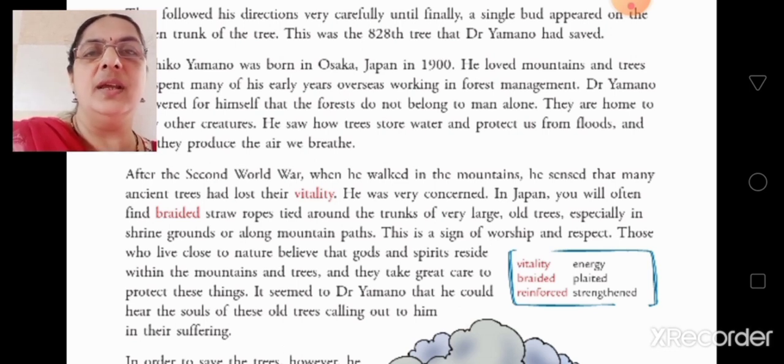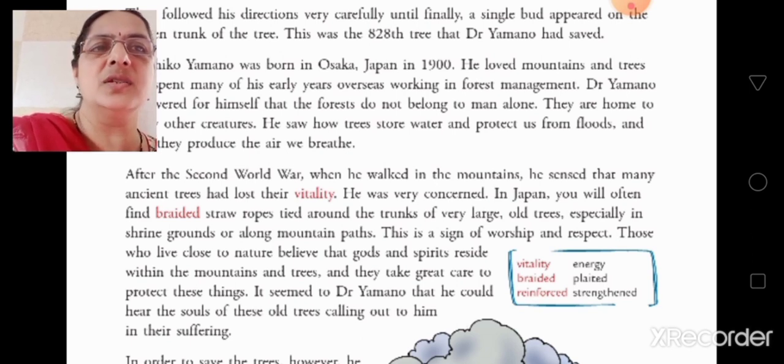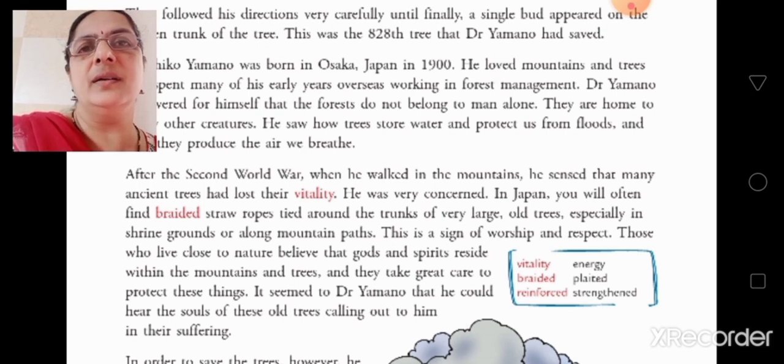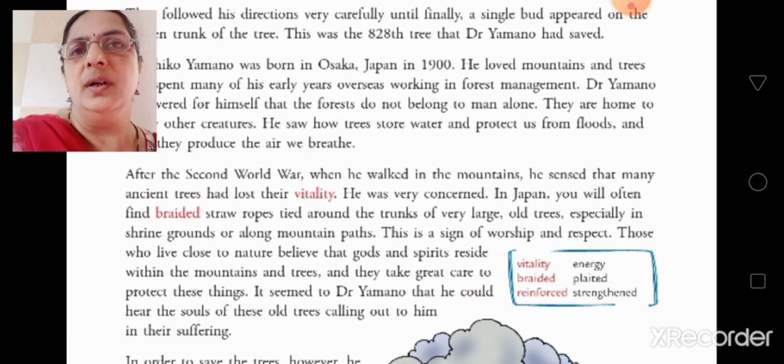In Japan itself, people worship trees a lot. They care a lot. You will often find braided straw ropes. What happens? They plait the straw ropes around the trunks of large old trees, especially in the shrine grounds, in the temple grounds, or along mountain paths. You can see huge trees tied up in the form of a plait with the help of straw ropes tied around the huge trunks. This shows a sign of worship and respect. That means they show respect for the old and huge trees, and they worship them.